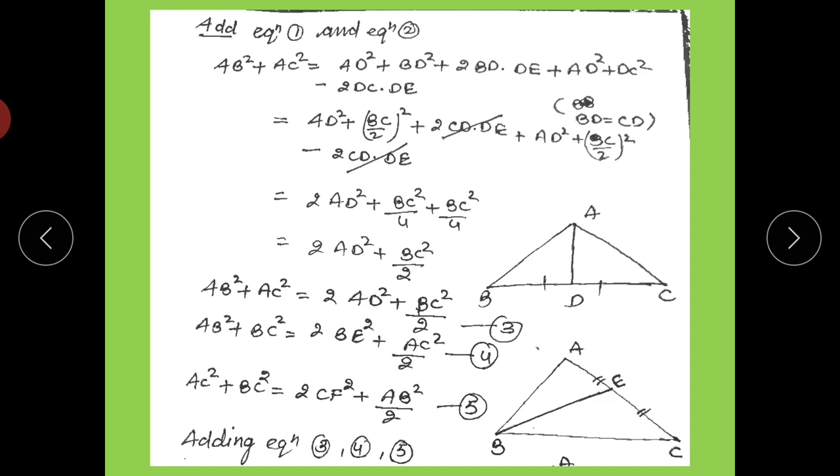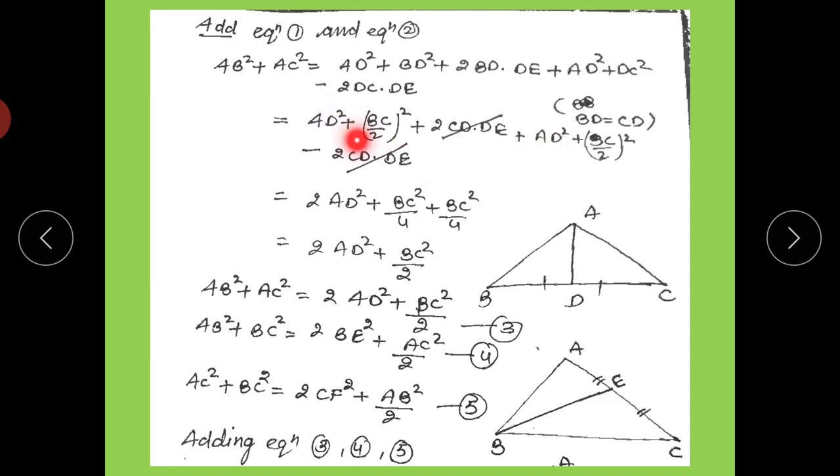So AD square plus BD can be written as half of BC. Because D is the midpoint, BD and CD are equal, and both can be equal to half of BC. So in place of BD we write BC by 2 whole square, plus AD square plus BC by 2 whole square.